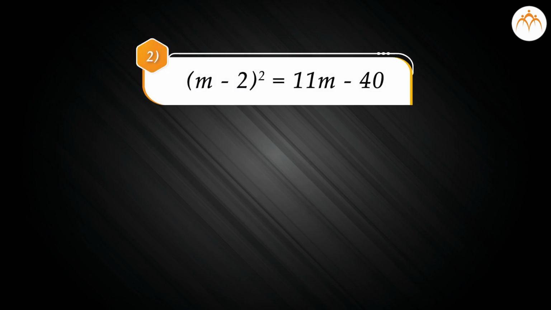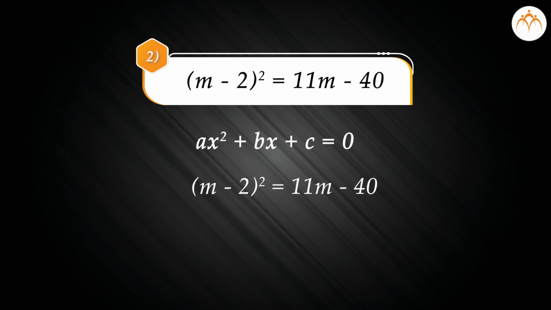(m minus 2) square is equal to 11m minus 40. Here again we need to simplify the equation to get it in the standard form and then find the values of a, b and c. So let's go ahead. (m minus 2) square is equal to 11m minus 40. Therefore, m square minus 4m plus 4 is equal to 11m minus 40.